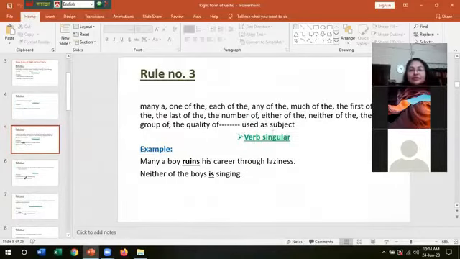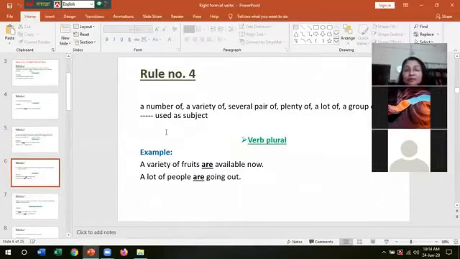In that case, the verb was singular, but a number of, a variety of, several, pair of, by these things, we can understand that many things are meant. So a variety of fruits are available now. A lot of people are going out. A lot of people, that means many people. A variety of fruits, that means different types of fruits. So the verbs are plural.